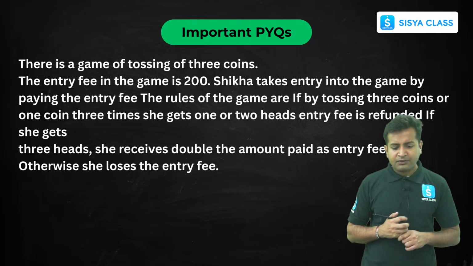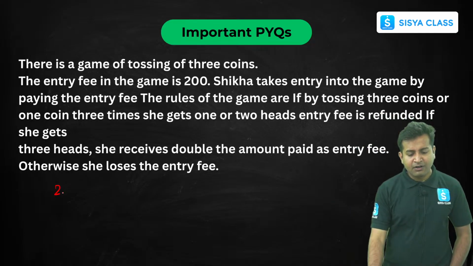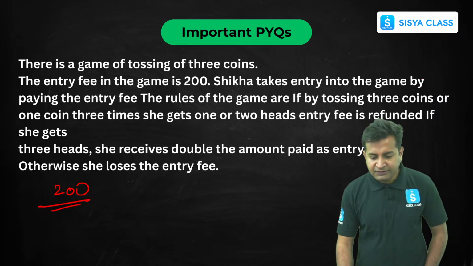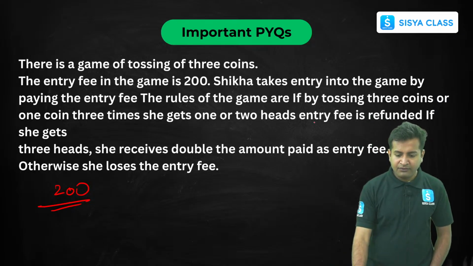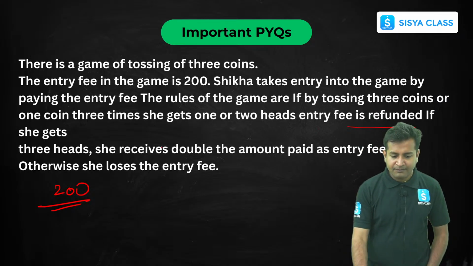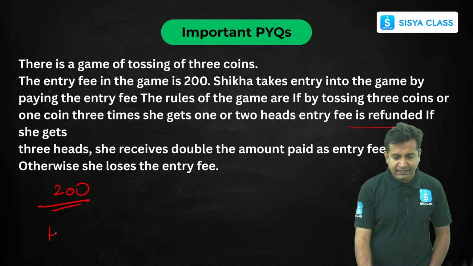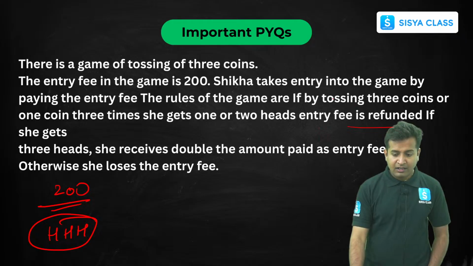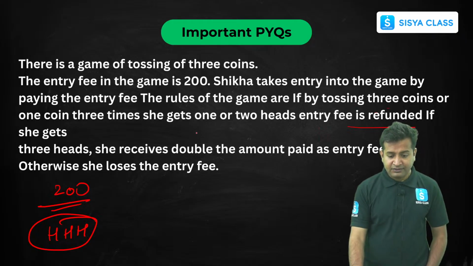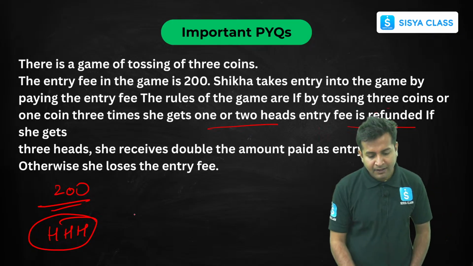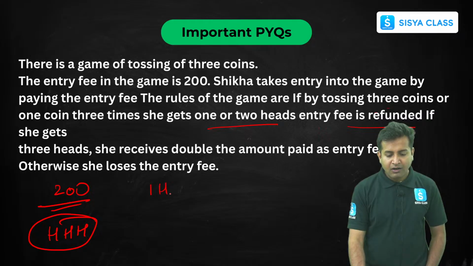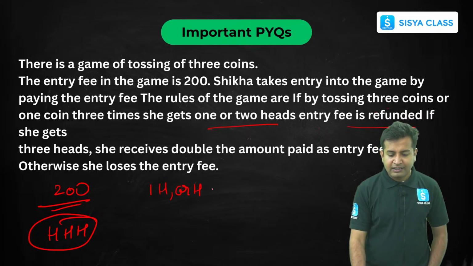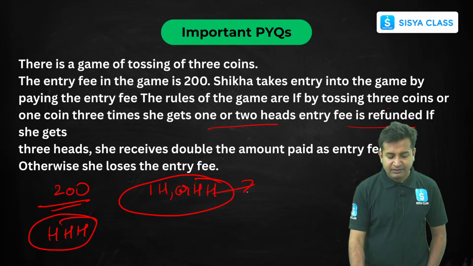Okay. So very simple. She has paid how much? 200. If she gets 1 or 2 heads, then what happens? There is a refund, right?